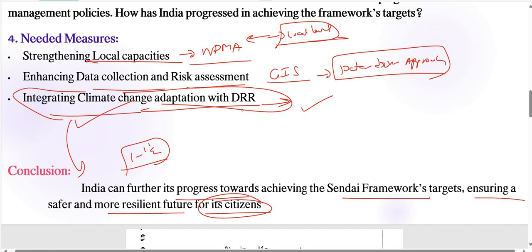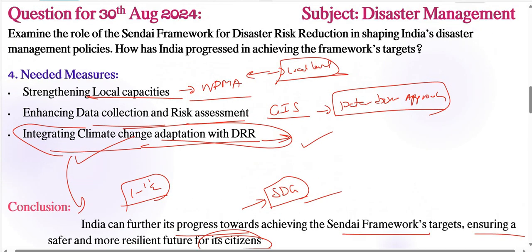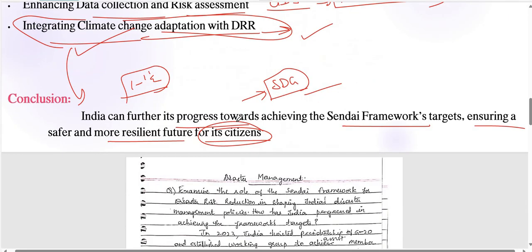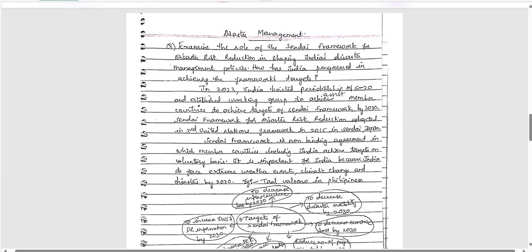Otherwise, we can connect SDG goals also here, sustainable development and environment, in the particular connection of disaster management, right? Very, very important. So this is the perfect approach to each and every keyword mentioned in the question, right? So next, coming to our answer written by Harshavardhan here.